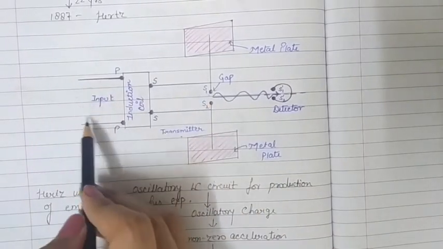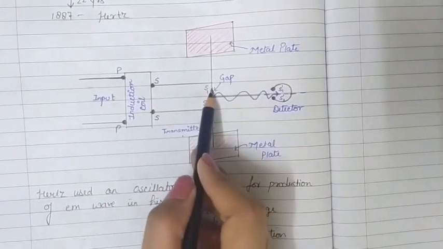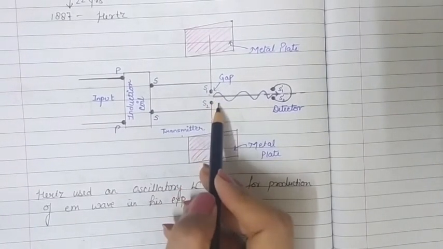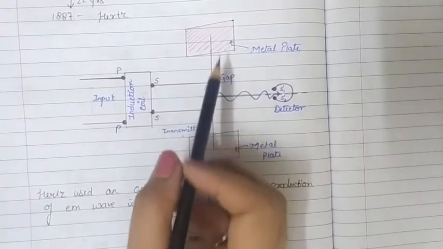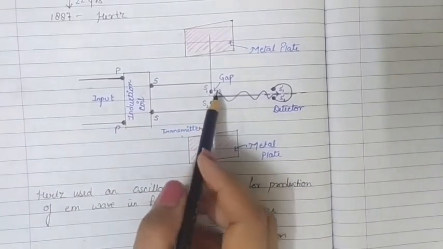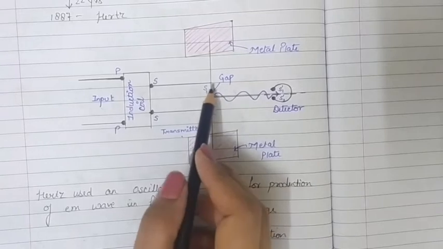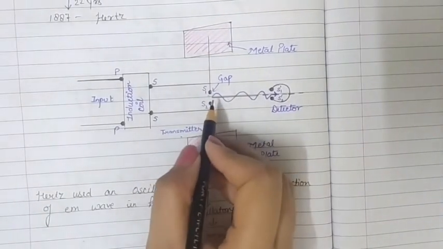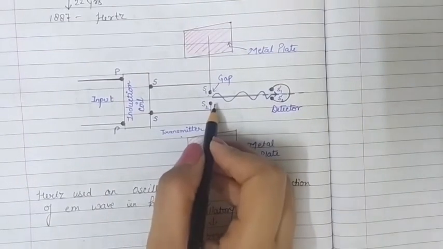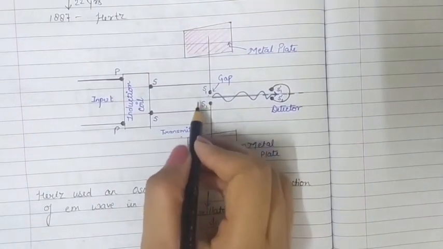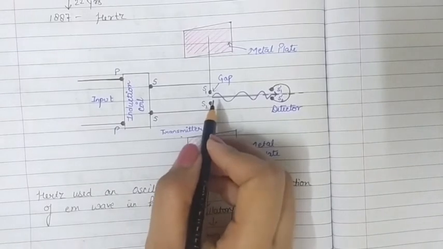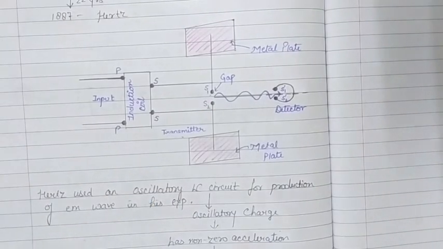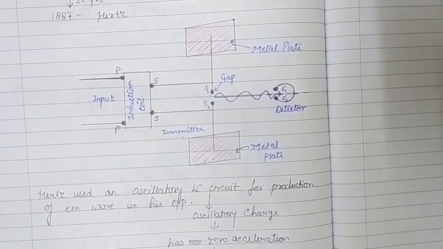When we interrupt the current here, that effect goes to this gap, a high potential difference is set up here, and these metallic plates get charged. Since there is a high potential difference in this region, the air present in the gap gets ionized and becomes conducting, and electrons or ions produced there start oscillating across the gap S1 and S2.